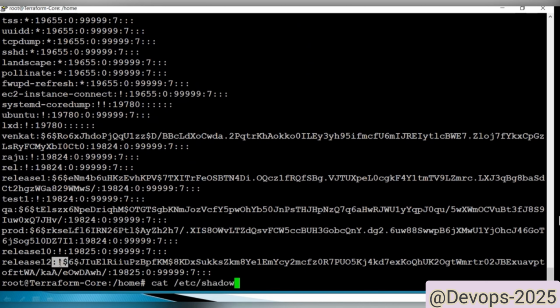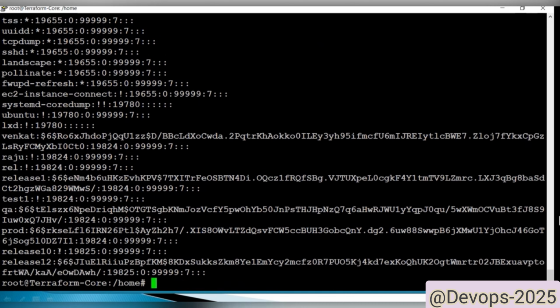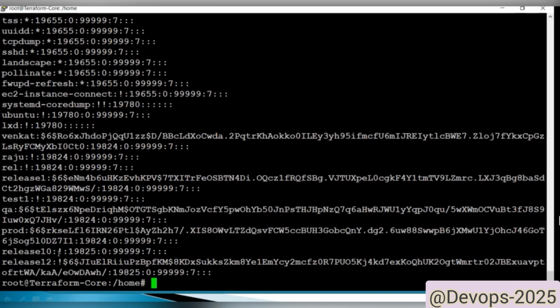If you want to unlock, you can use capital U. Now we can see the exclamation symbol is not available. You can go to shadow here. Now see, the exclamation symbol is not there. So you can lock the user again. Then you can see cat shadow. See here, it's locked.